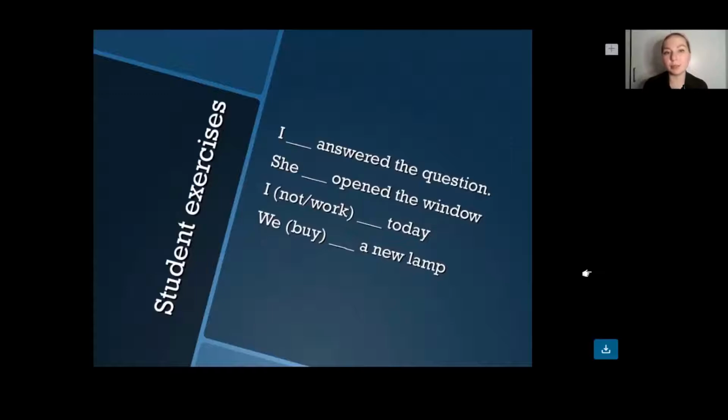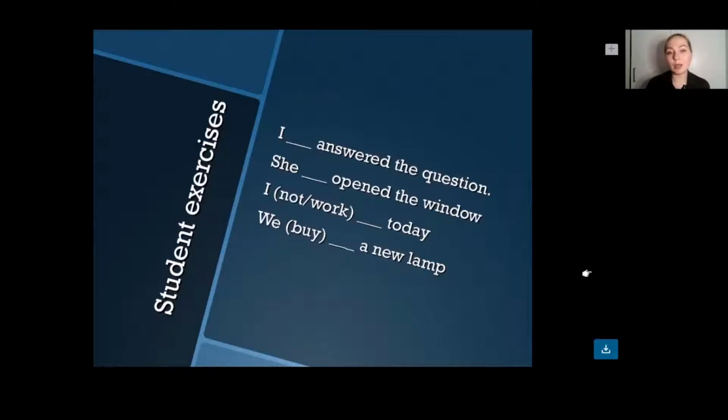complete the examples here. We're just going to do some exercises. I want you to watch these things and look over that. So just take a look at this board and try to fill in the gaps. I have answered the question, right? The action should be completed, right? She has opened the window. I have not worked today. It means that I didn't do any work till that moment, so I haven't worked today.